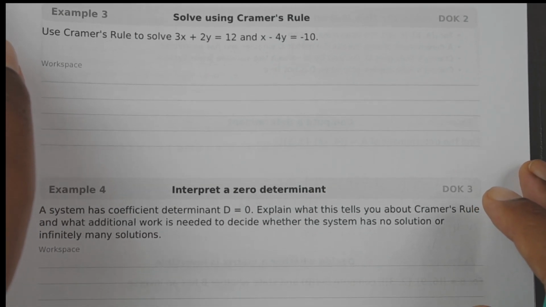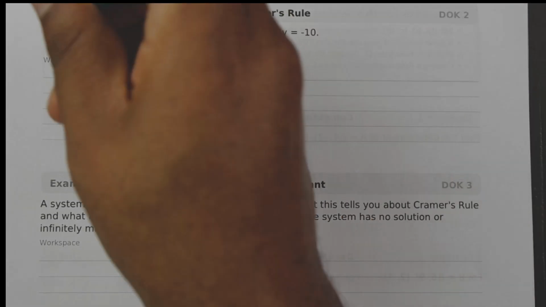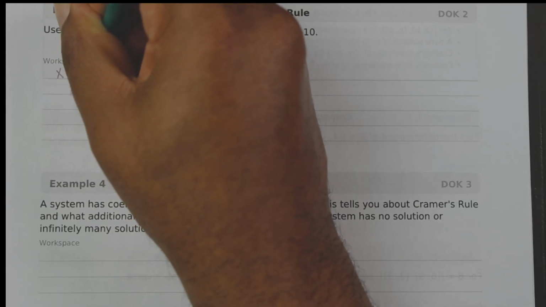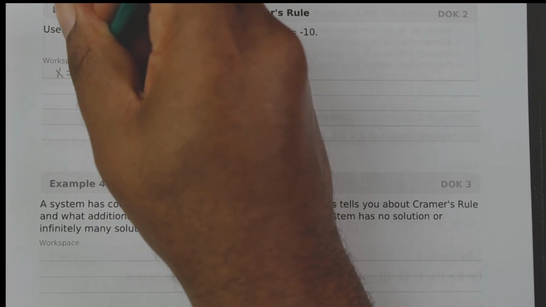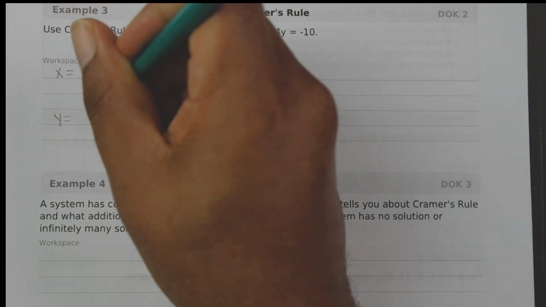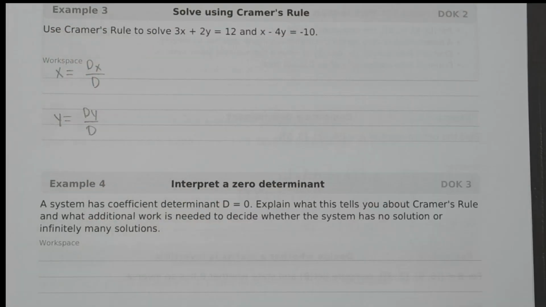Example number 3, it says using Cramer's rule. All right, so use Cramer's rule for the following: 3x plus 2y equals 12 and x minus 4y equals -10. In Cramer's rule, what we need to do is write x equals dx divided by d, and y equals dy divided by d. First, we need to calculate d using the coefficient matrix.